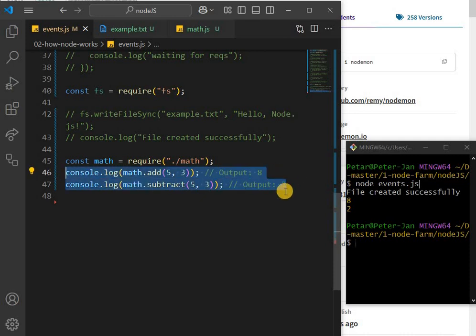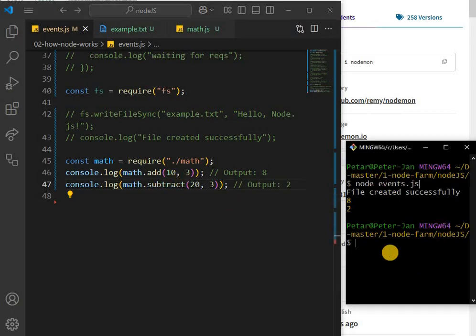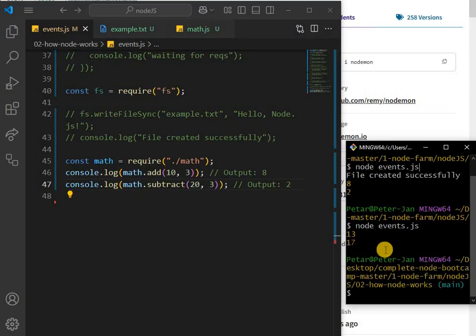The output will not be 8, and here it will not be 2. Maybe I want to say 10, and here I want to say, I don't know, 20. Now, when I save that, nothing will happen. In my terminal, nothing will happen. So I need to run this command again. And then I will get these functions ran again with different arguments and producing different results, right?